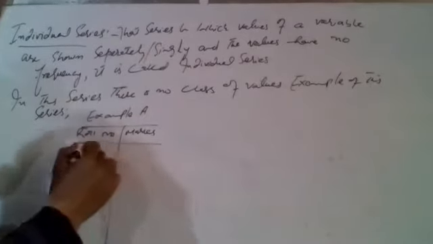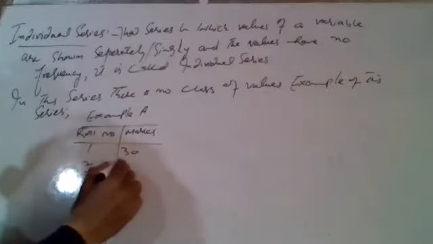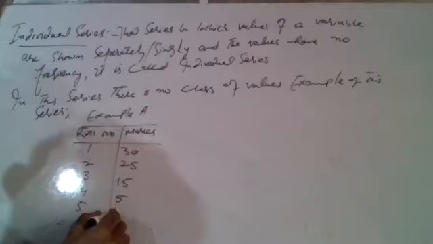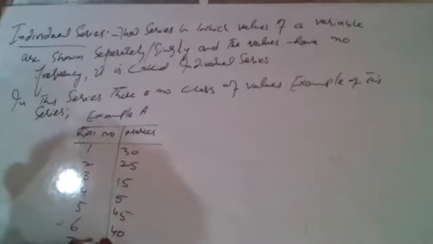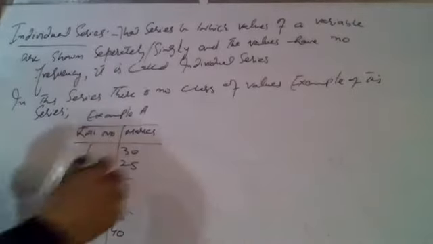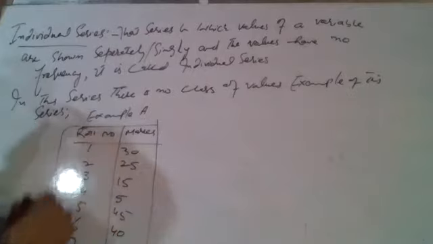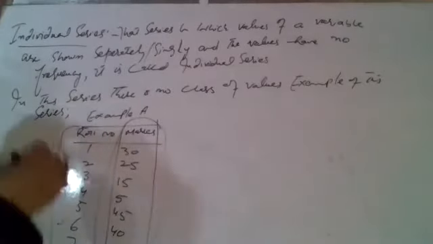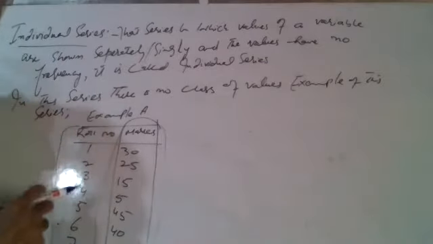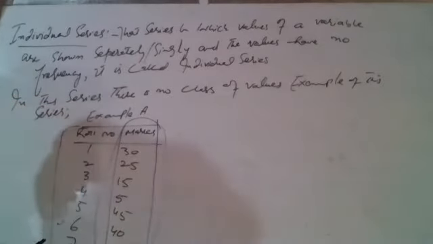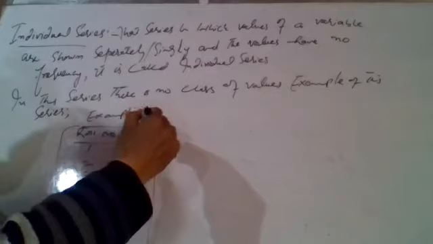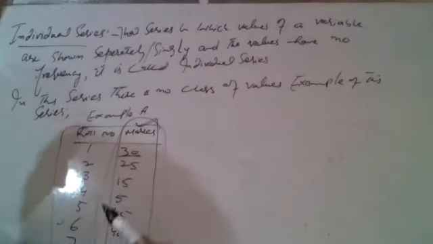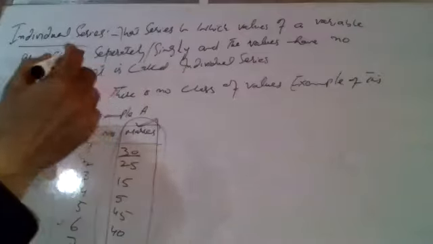We have marks. For example, for roll number 1, we have 30 marks, 25 marks, 15 marks, 5 marks, 45 marks, 40 marks, and 50 marks. So these are the values of the variable. This is simply serial number. This is marks. Marks is the variable, and these are the values of the variable, and they are shown singly. There is no group of values at all.